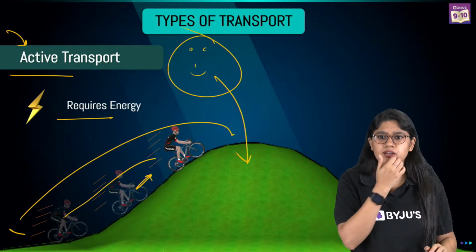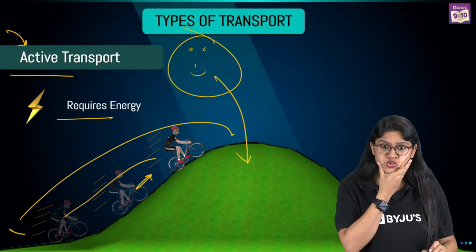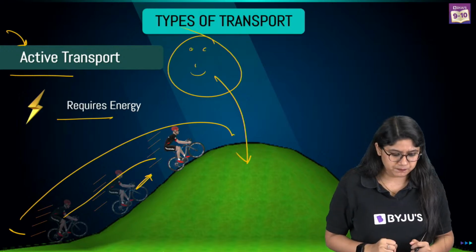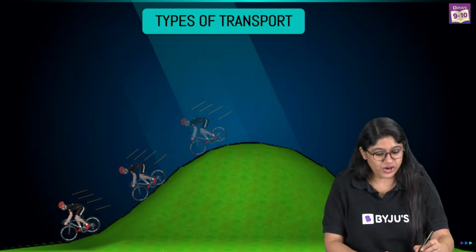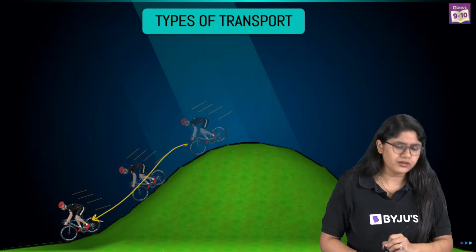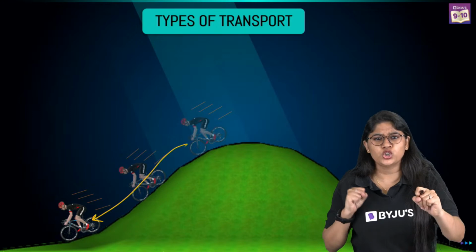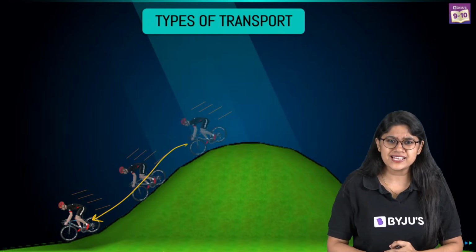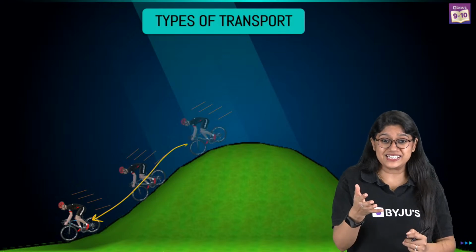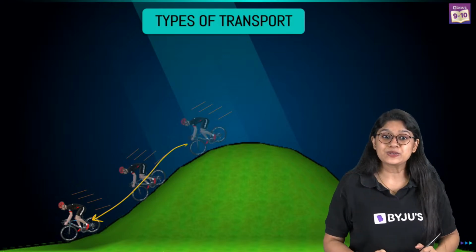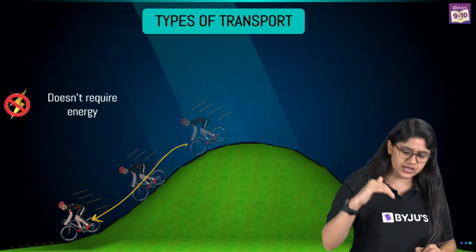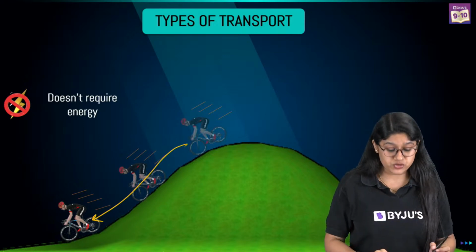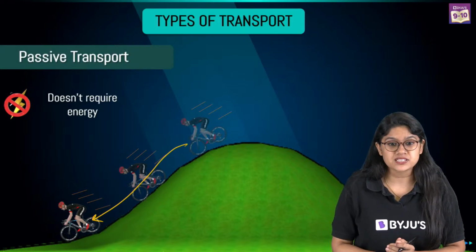And we'll be learning further. So we require that which is produced, and we require a lot of energy. Then of course there's another way. Now if he is coming from the top and coming down over here, do you think that he requires energy to push? Absolutely correct. He will not be requiring any energy and he can easily move down, and this type of transport is called passive transport.